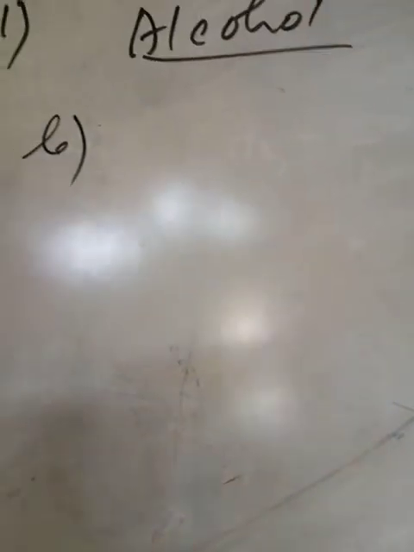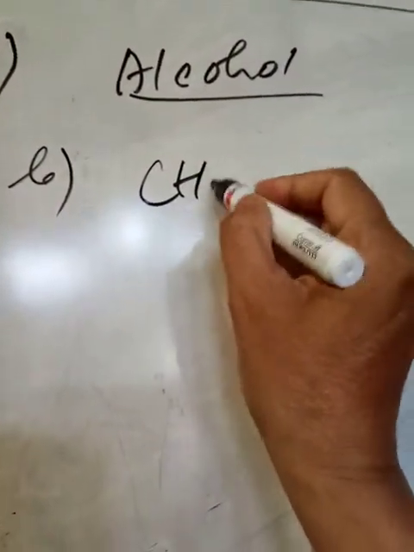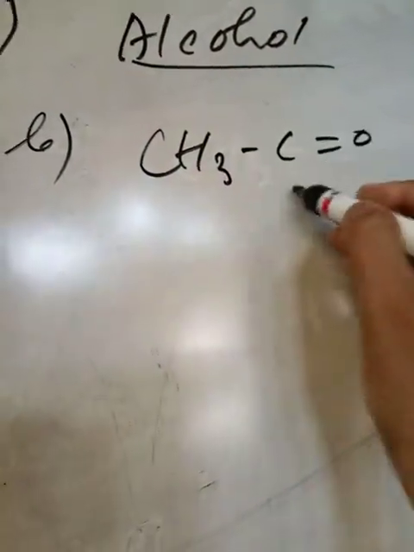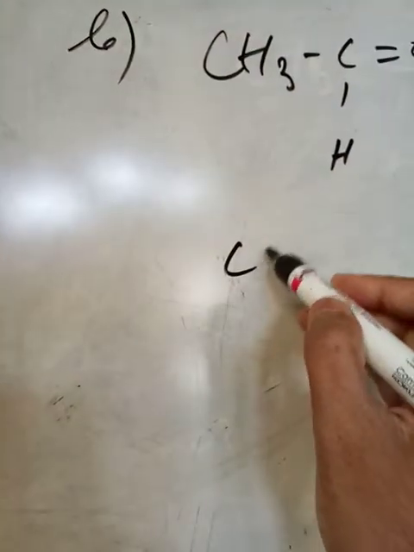This was number A. I am giving number B for another reducing agent. Say we are taking an aldehyde and ketone.